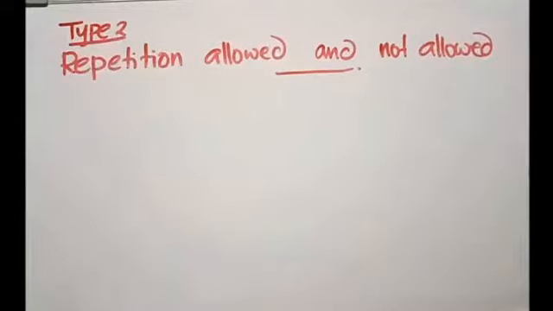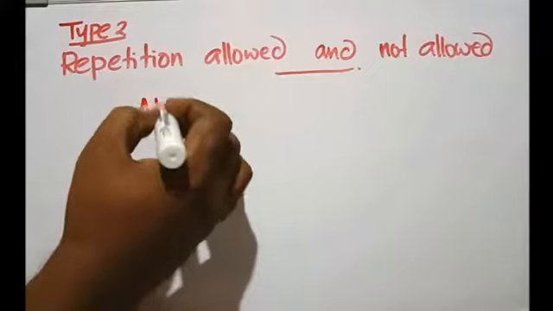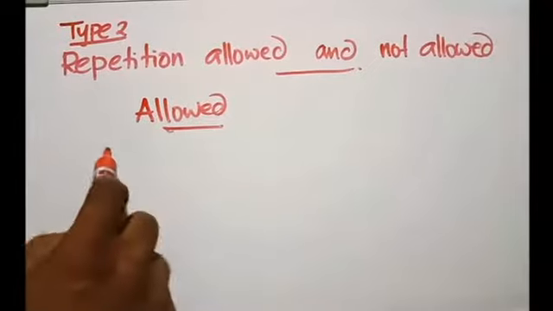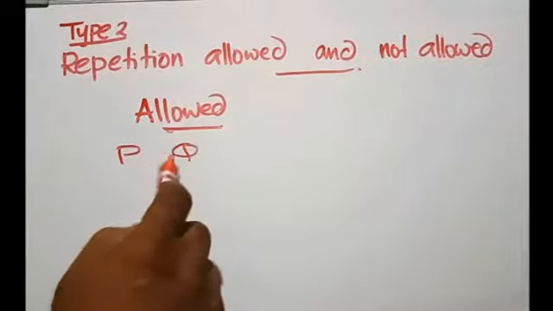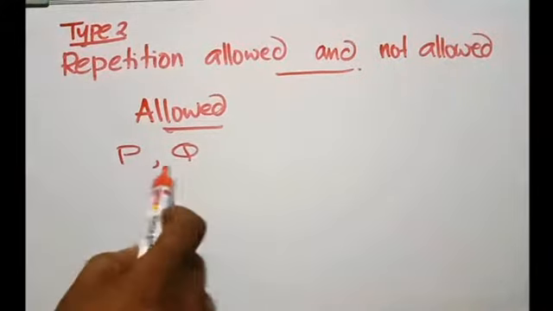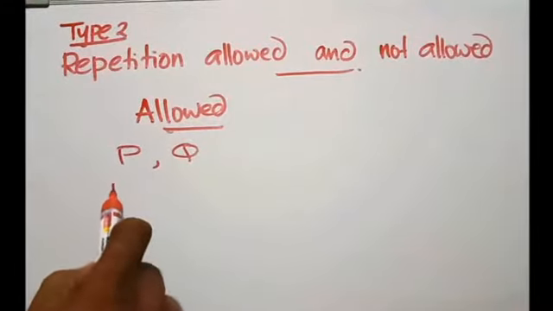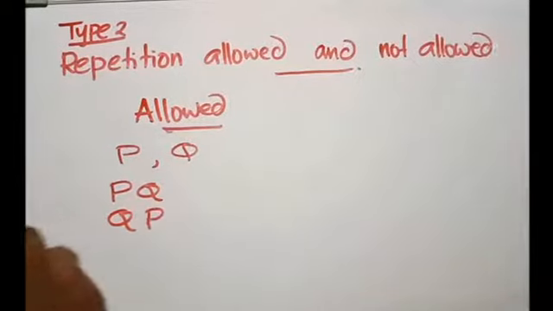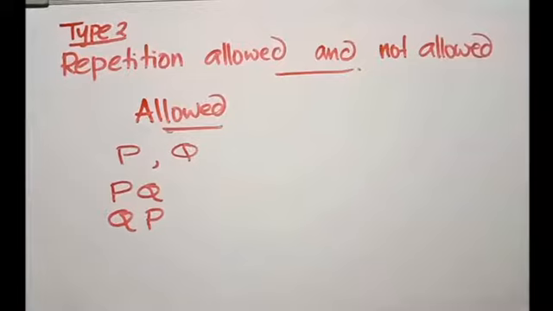So another type is repetition allowed and repetition not allowed. What do you mean by this? Repetition allowed or not allowed. Suppose let's consider 2 letters like P, Q. When you arrange the letters here, you know how many ways we can arrange it. Normally we will arrange it in 2 ways, like PQ, QP. Isn't it? That's the normal way we arrange.